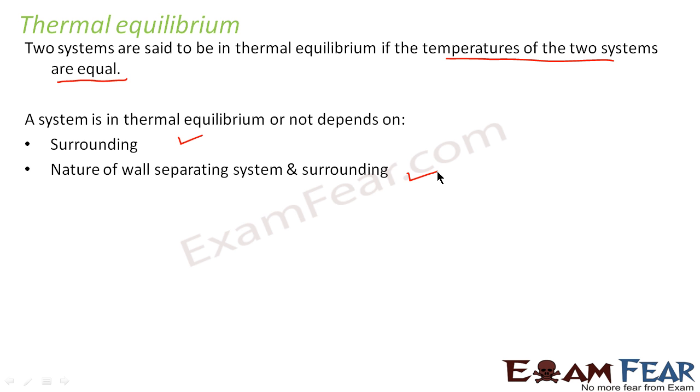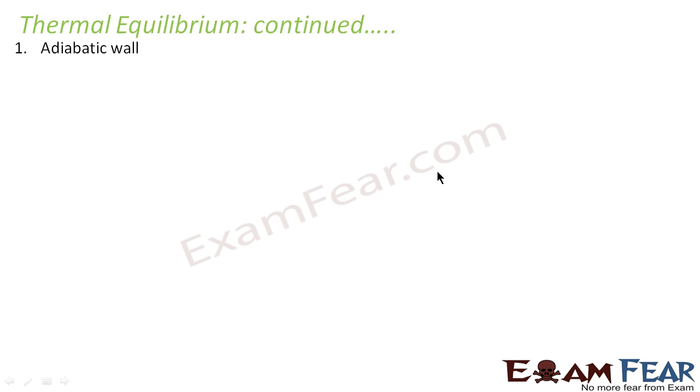So these are the two things that will determine whether a system will have constant temperature or not. And if the system has constant temperature, then the system will be in thermal equilibrium. So I hope you understood what thermal equilibrium is and how it depends on the surroundings and the nature of the walls separating the system and the surroundings. Now, having said that the nature of the wall plays an important role, let us discuss this in a bit more detail.